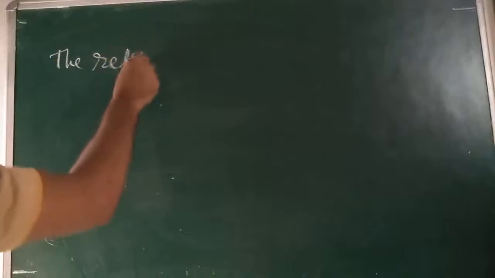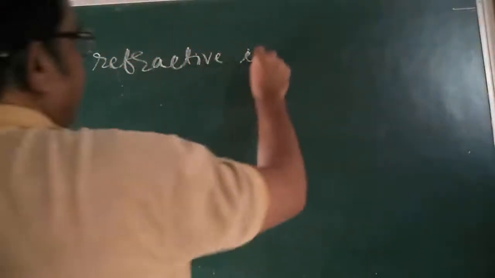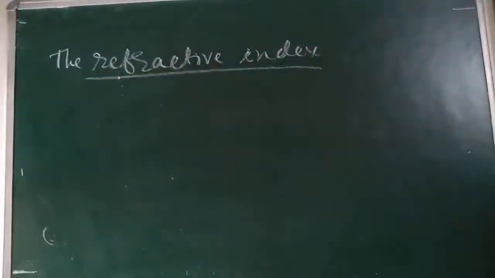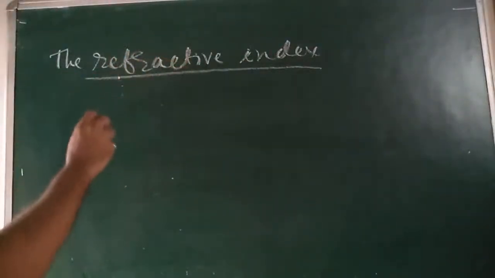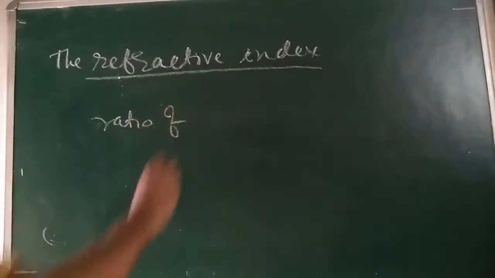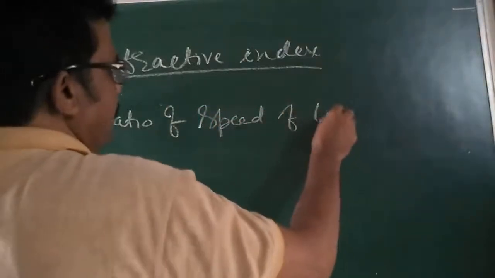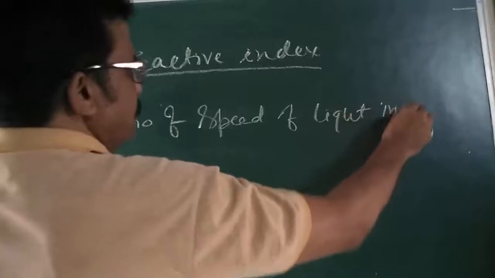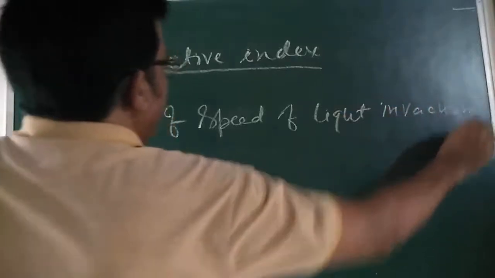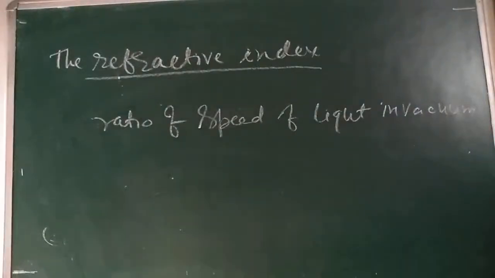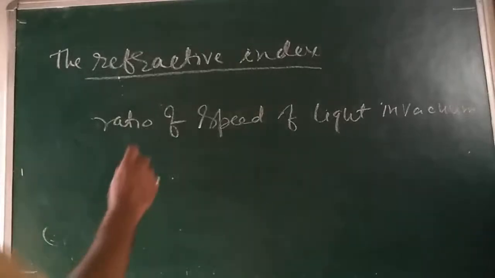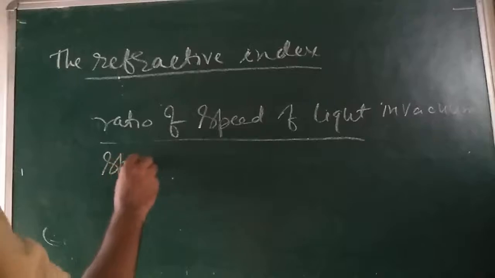So my dear children, I want to explain the refractive index of a medium. The refractive index of a medium is defined as the ratio of speed of light in vacuum to that of speed of light in any medium.